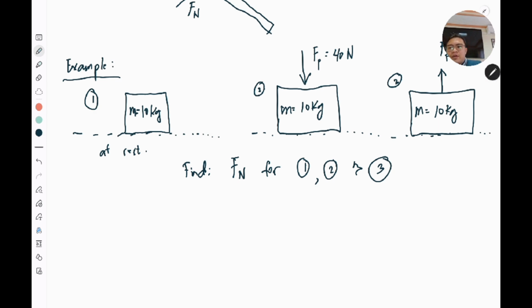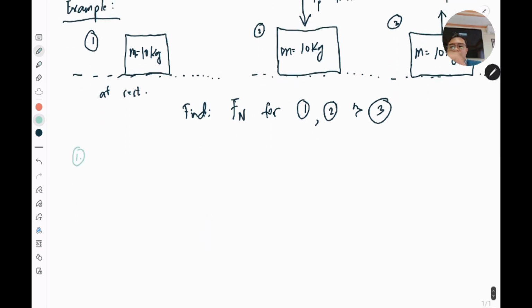Let's go for case number 1. This is actually relatively simple because according to the example, the box is just completely lying on the surface, which is of course flat. Before you solve this, you first need to create a free body diagram of all the forces that are acting on this box.